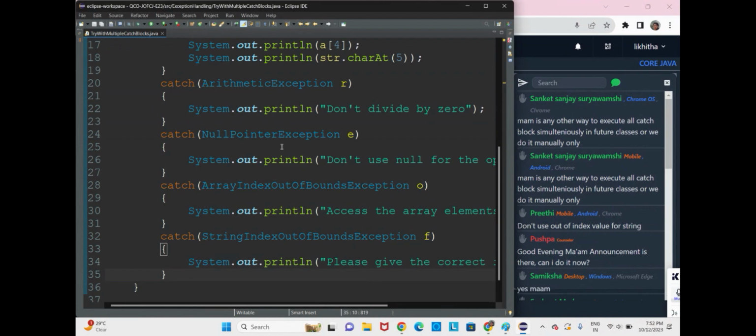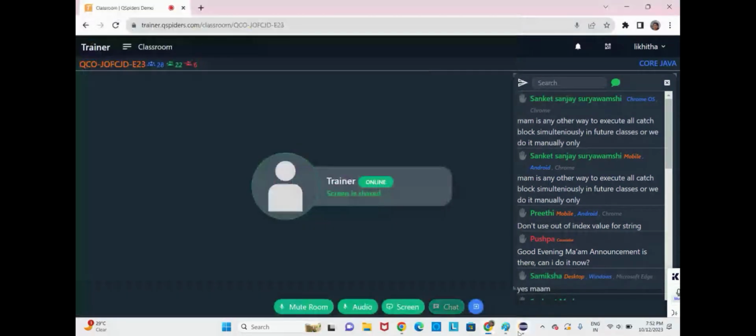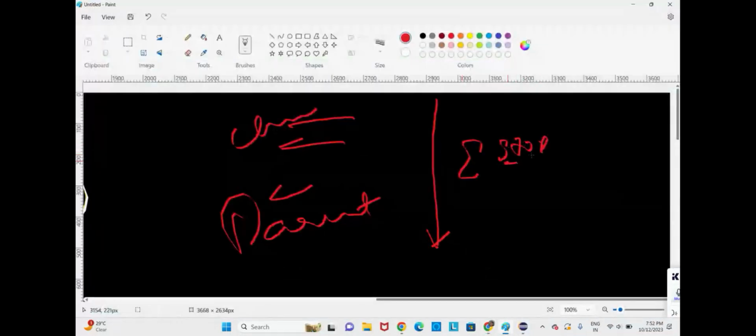That is why we have to give this many exceptions. One catch block only will be executed always. That means only one error, and because of that error, the execution of the application will stop.